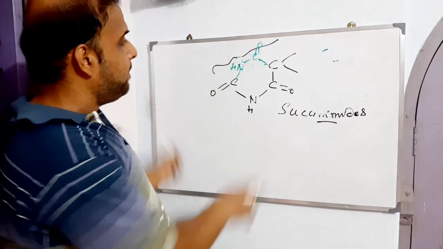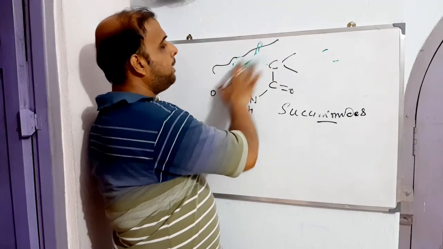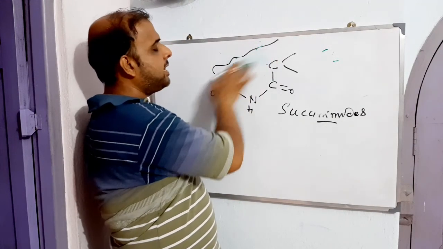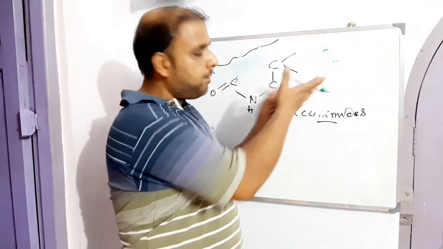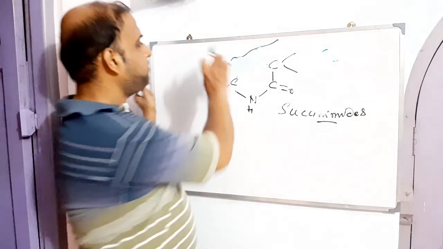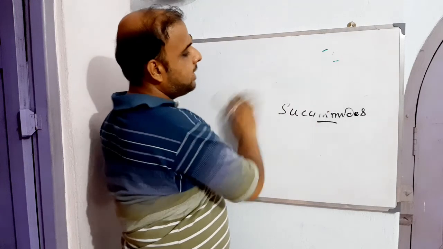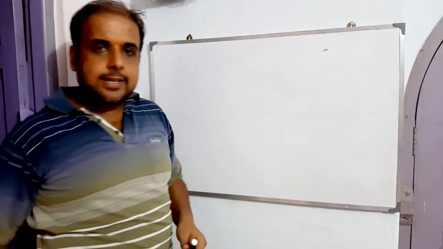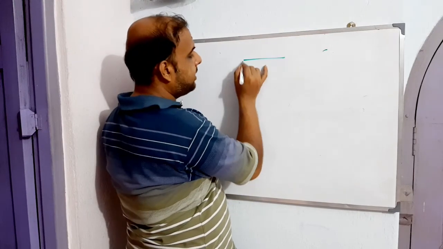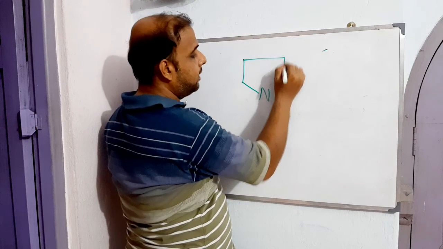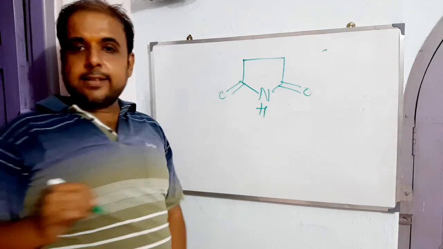So thus we have made 4 to 5 chemical classes simply on the basis of this particular substructure. This substructure is found to be common in each and every category which we just developed, right? So now let's move on. This is not our topic, rather our topic is the synthesis of ethosuximide. Let us see the structure of ethosuximide. Just now we came to know how the succinimide looks, something looking like this. So this is your succinimide, right?